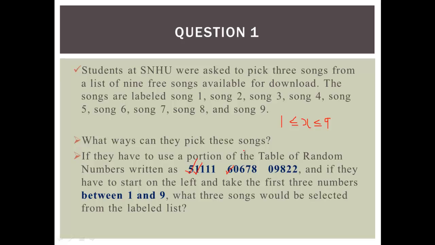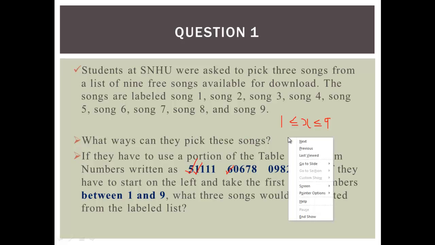Now, as you can see, the outcome you will get by closing your eyes and picking is not necessarily the same outcome you will get from a table of random numbers. And it's not necessarily the same outcome you will get when you use technology. This is why we say it is random. It's not constant. It changes all the time.